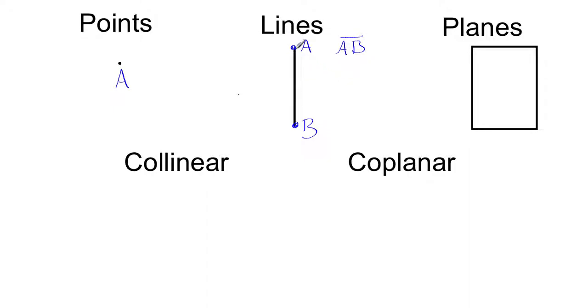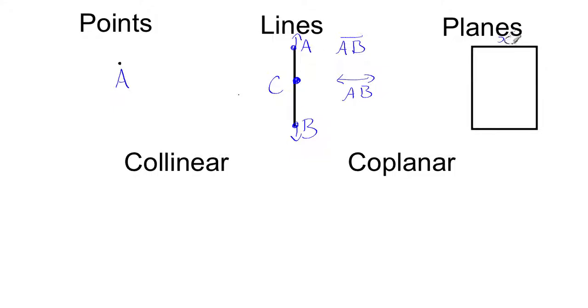If I had a line, which means it goes on forever, it's the same notation except I put these little arrows on the end of the line segment. Now, if I had a third point on here, C, and in fact, there are actually an infinite amount of points on this line. But if I had a third point here that I labeled point C, I would not write this as line ACB. Lines are only labeled with two capital letters, 2 points. So this is the correct way to label that.